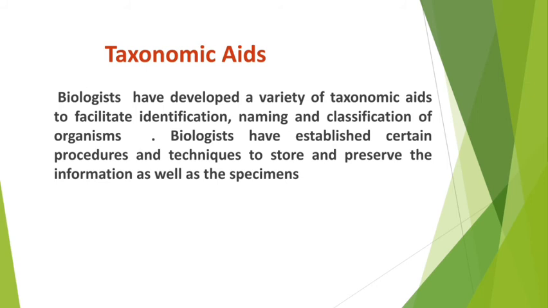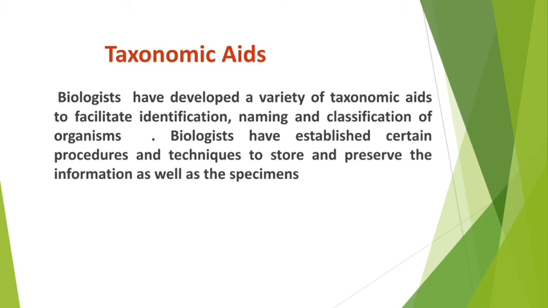There are some places where these plants are safely kept, and they become taxonomic aids for us. Similarly, some animals are kept in a preserved and conserved condition, which become taxonomic aids. We can learn about that organism in detail, and some written information also we can find. These are known as taxonomic aids.